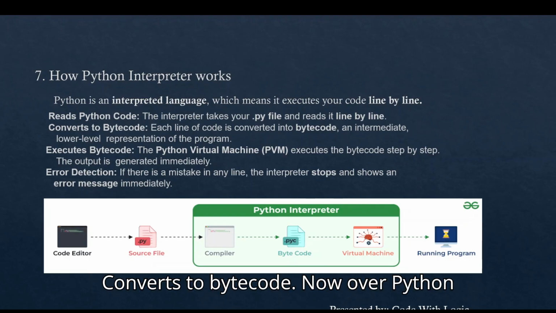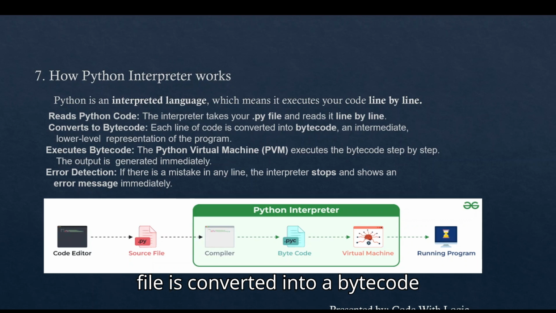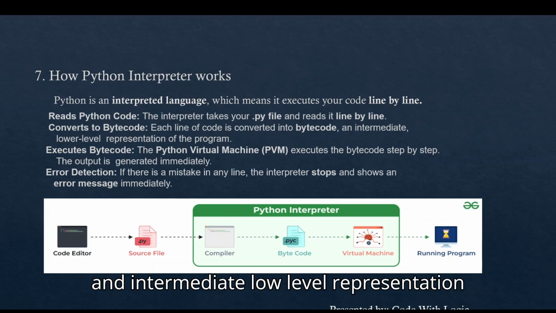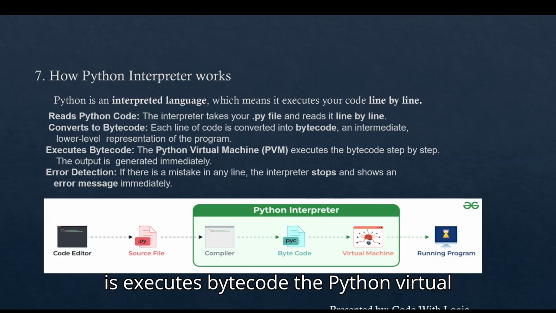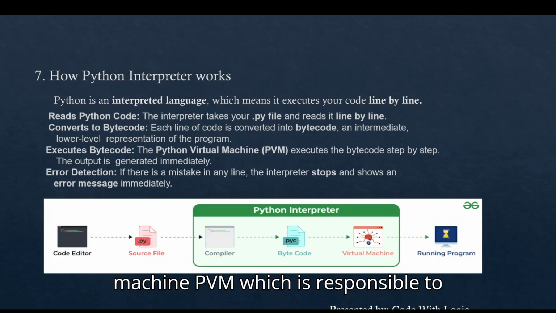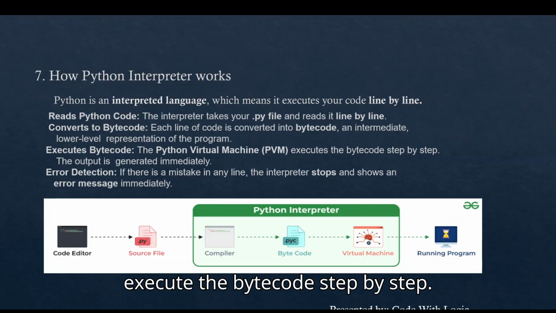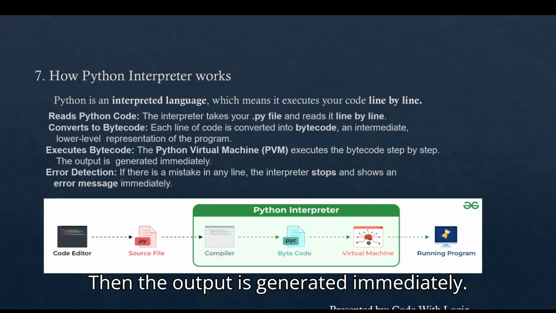Now our Python file is converted into bytecode, an intermediate low-level representation of the program. Third step is executes bytecode. The Python virtual machine, PVM, is responsible to execute the bytecode step by step. Then the output is generated immediately.